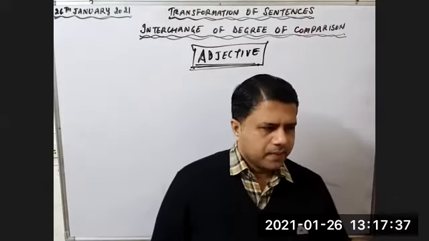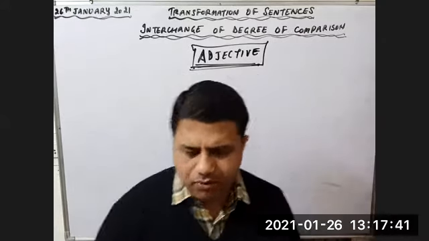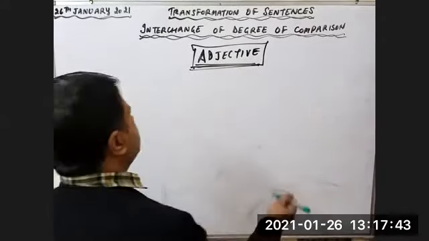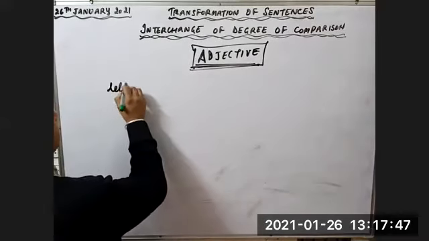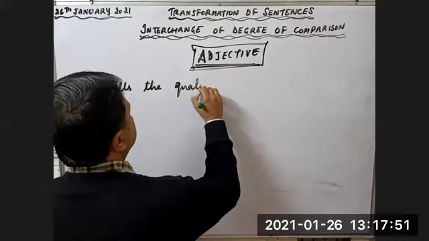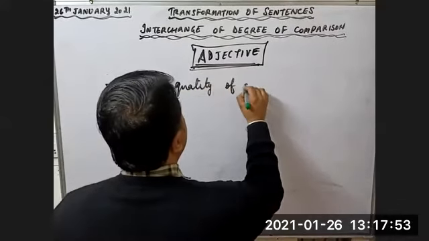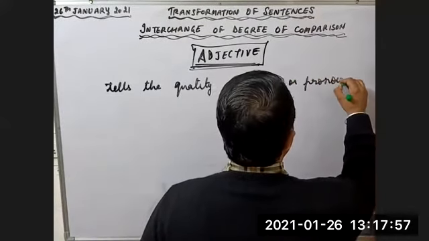Yes, good, good. So adjective gives us some more information about the noun, and it is usually used with a noun. So adjective tells the quality of a noun or pronoun.